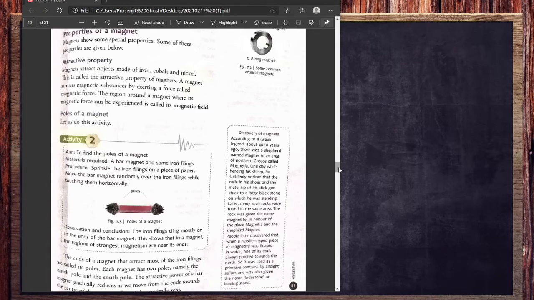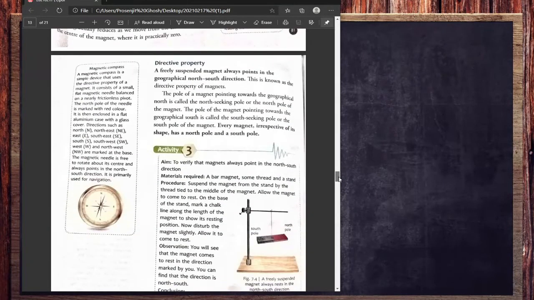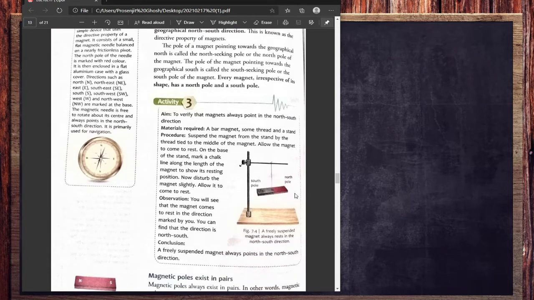Now coming to the directional property. What is the directional property? For that, you can follow one simple experiment. Just take a bar magnet, tie it with a thread or thin rope, and push it a little bit.